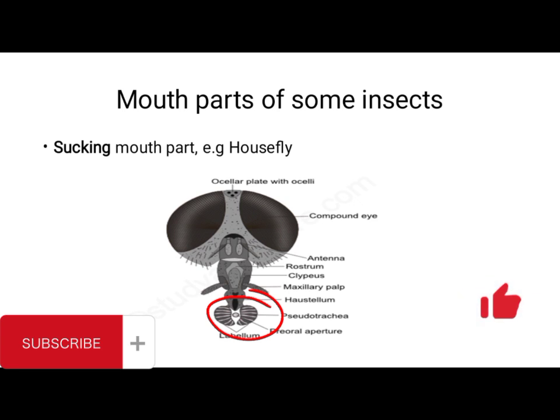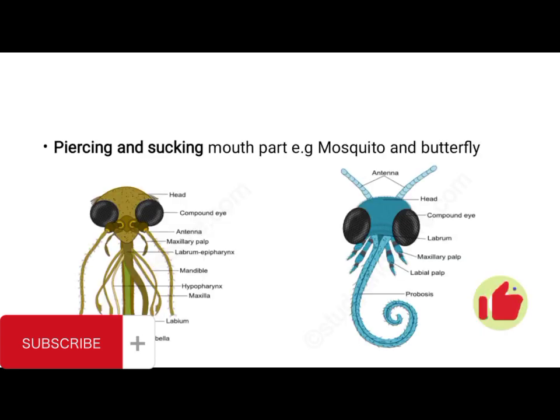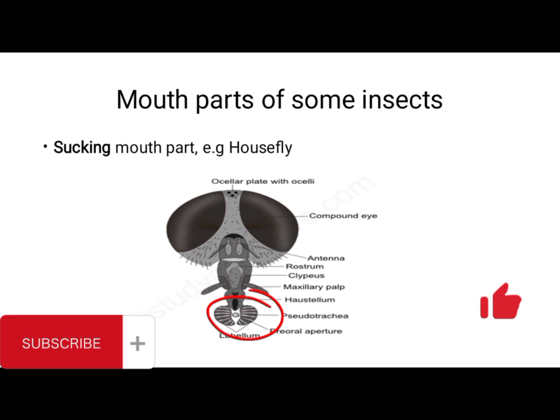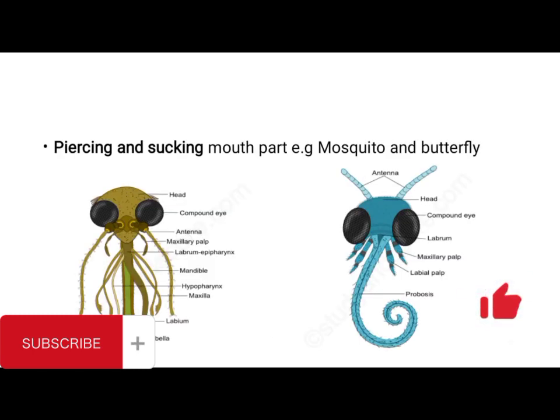Okay, so like I said, it will first pour its saliva on the food to liquefy it, and then it also has a labium that will help to rush the liquefied food into its proboscis, because that is for housefly. You also have piercing and sucking mouth part. Take note of the difference between sucking mouth part, then piercing and sucking mouth part.